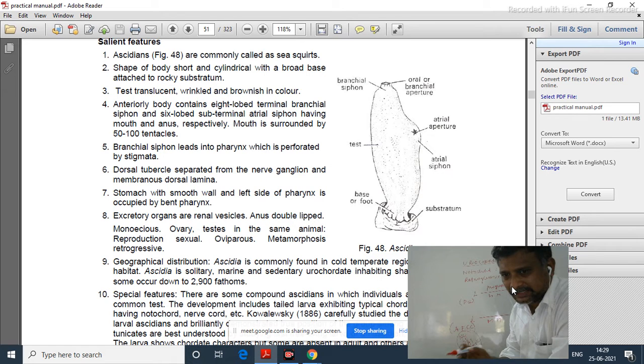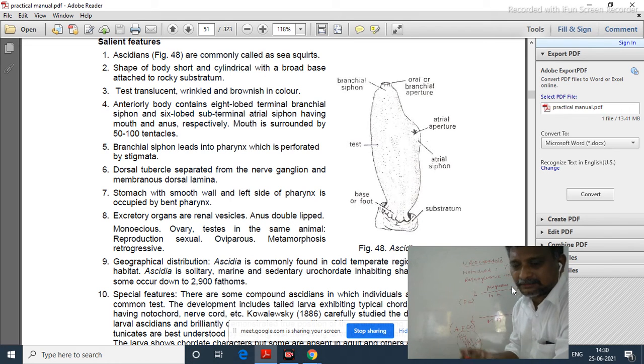So the free swimming nature is lost, and no further movement is seen. Once they lose the tail, the notochord present in the tail is also lost. Notochord and tail are present in the larva, which means the larva shows fundamental chordate characters. But when it becomes an adult, the tail is lost, and along with it the notochord.